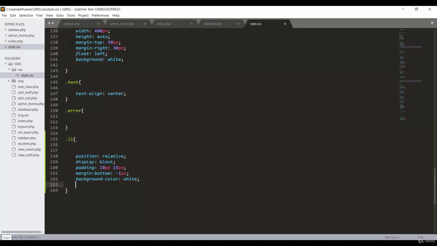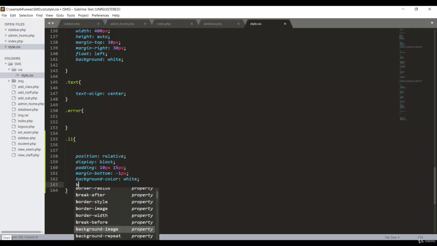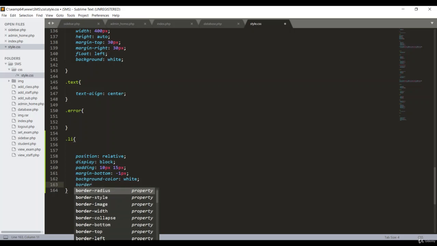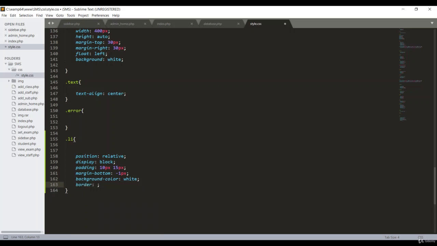And then finally, I'm going to put a border for my list area. Border. I think it looks good. I can give the border 1 pixel, and the border outline is solid.